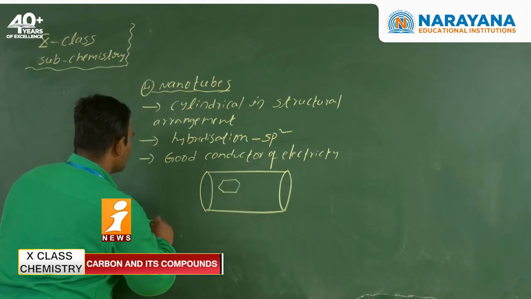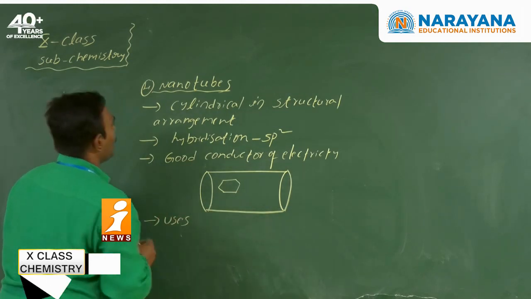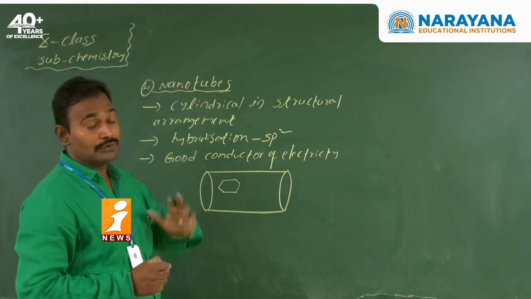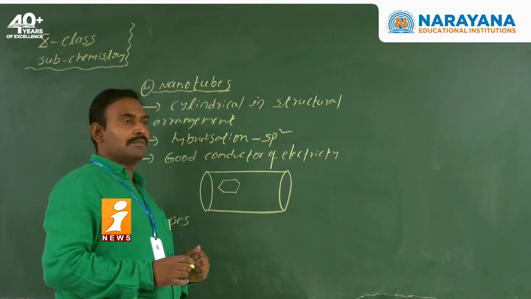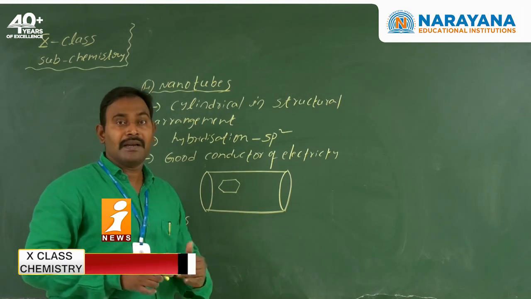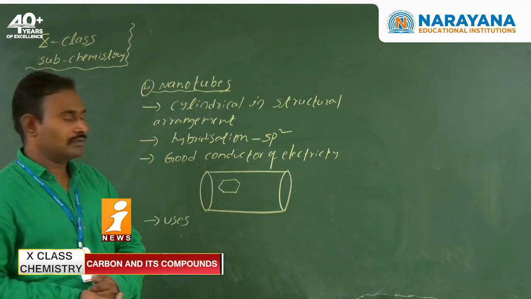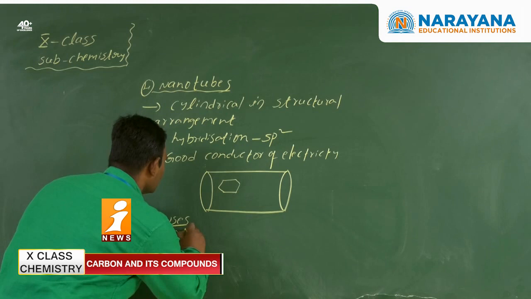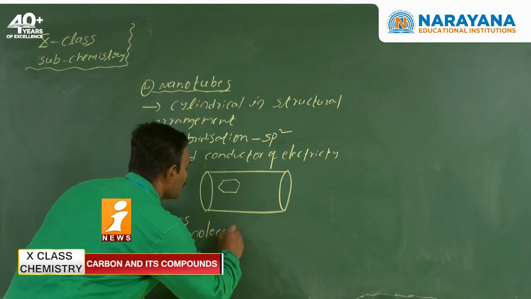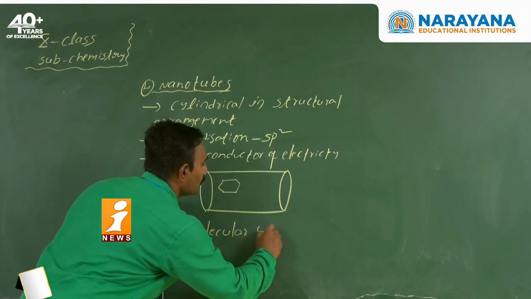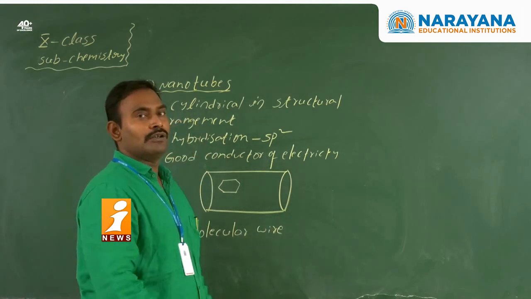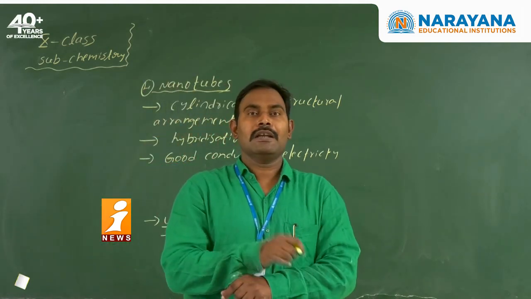Next, coming to the uses of nanotubes. Because of being a good conductor of electricity, they are better conductors than copper also. So they are used as molecular wires, to connect one component to another component.